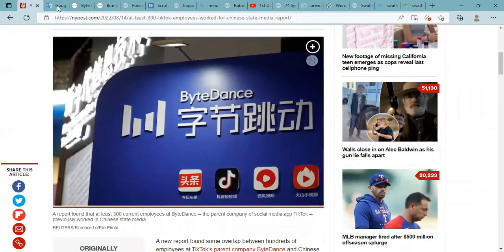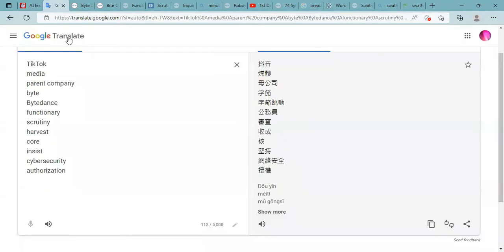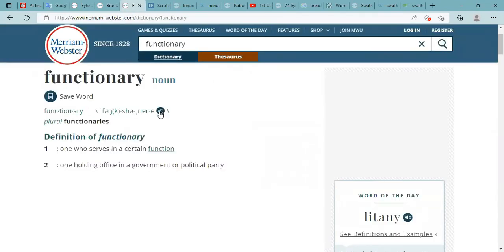All right. Functionary, 公务员. Functionary. Noun. One who serves in a certain function. 2, one holding office in a government or political party. 这个 one 的意思是 a person.